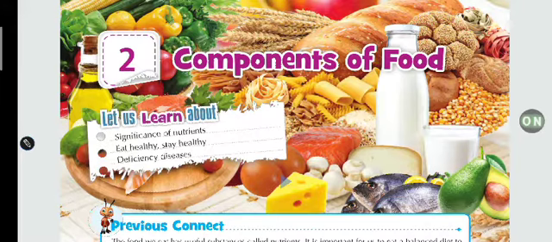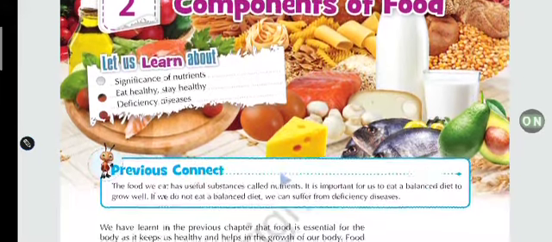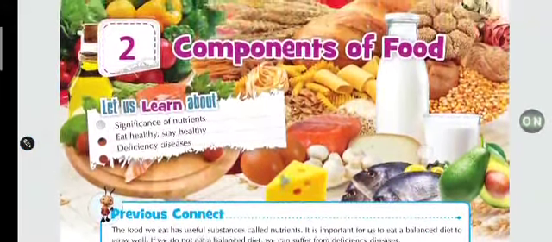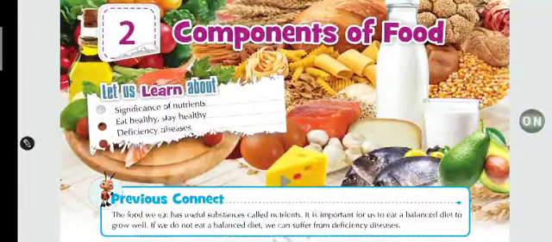As you know, whatever we eat contains nutrients that provide us nutrition.